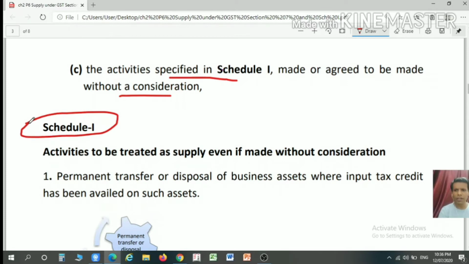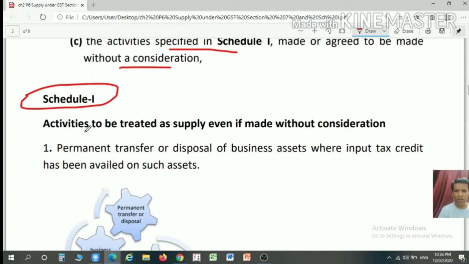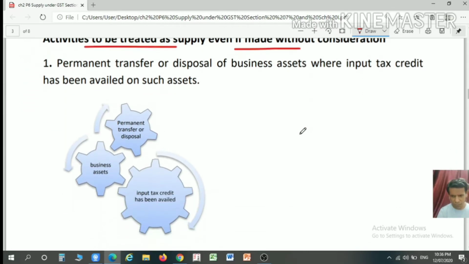Now we will discuss Schedule 1. What is given in Schedule 1? The heading is: activity to be treated as a supply even if it is made without consideration. So the first activity is permanent transfer or disposal of a business asset where input tax credit has been availed on such asset. What is given in the first point?